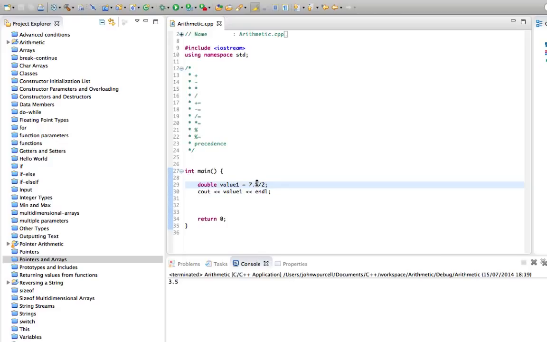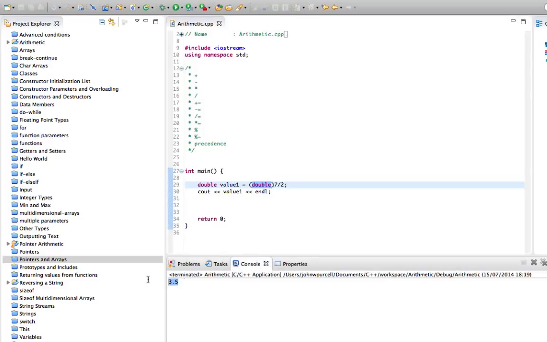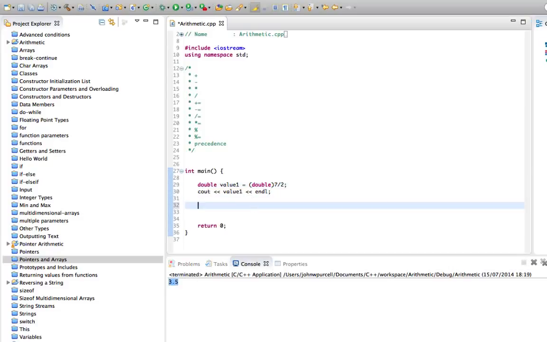Sometimes you can't do that, for example because this could be a variable, or they could both be variables. An easier way to tackle this is to cast one of them to a double or a float. We can type double in round brackets before 7, and we call that casting 7 to a double, and then we get true floating point division and we get 3.5. Casting is often useful. We can use it to convert certain kinds of types into certain kinds of similar types.